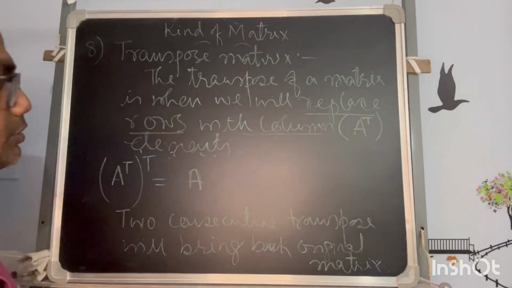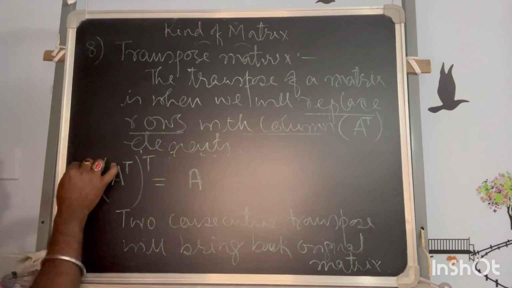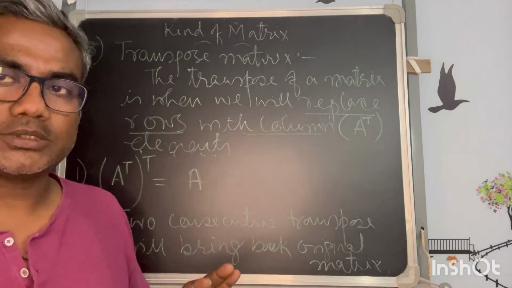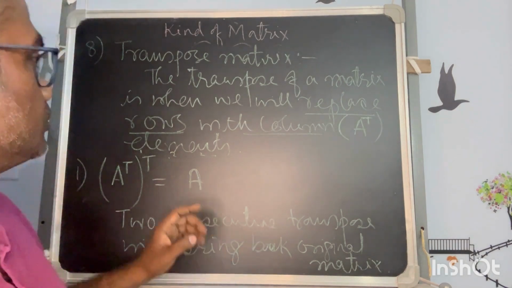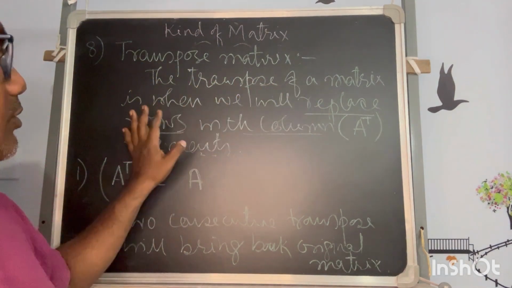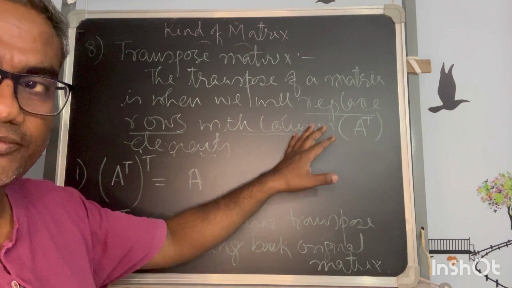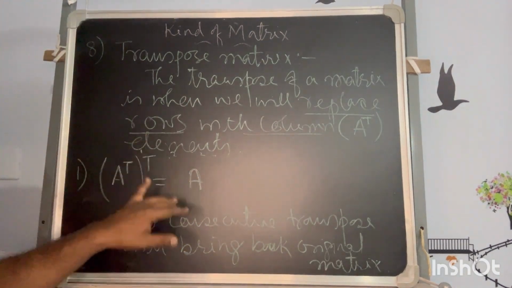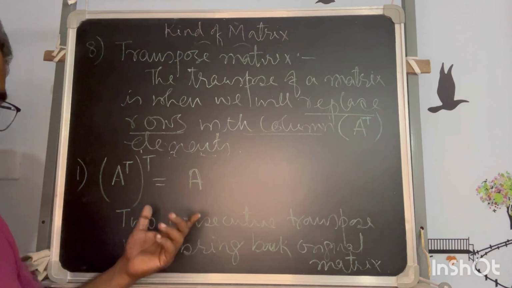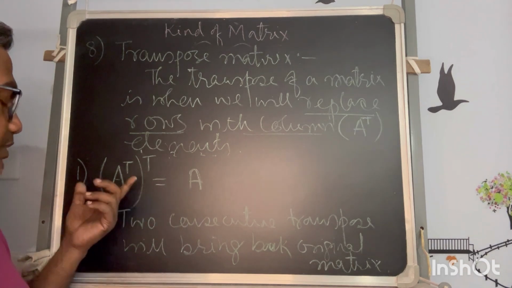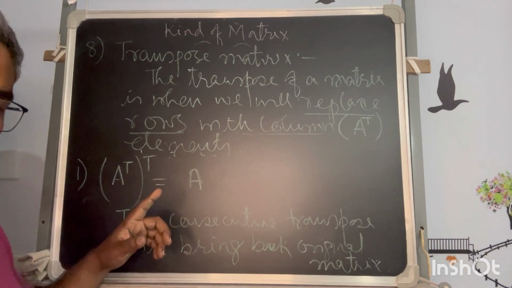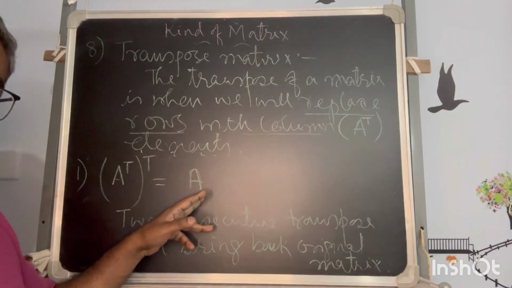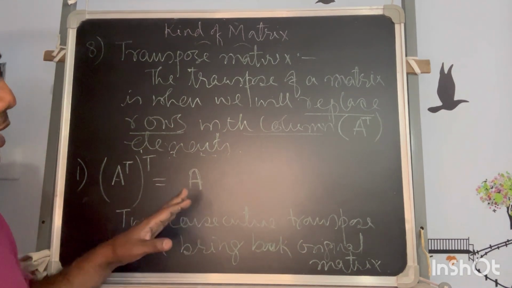Okay, so this is one property of the transpose. Understood? So the transpose is when we replace the rows with columns, the elements of the rows with the elements of the columns, and by the process we discussed, we have proved that if the transpose of a matrix is done consecutively twice, I will get back the original matrix. I will end here.